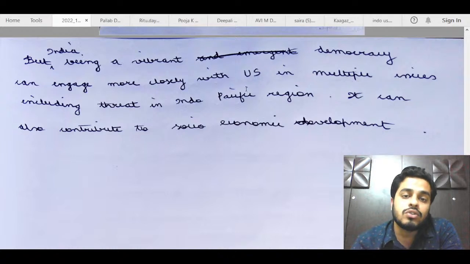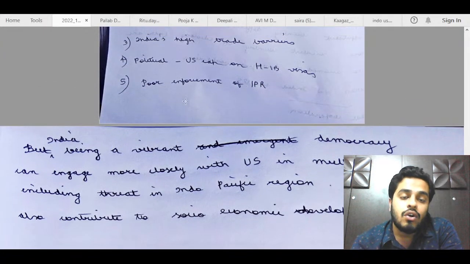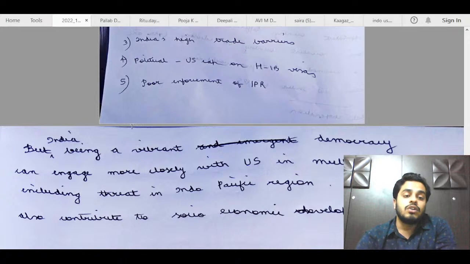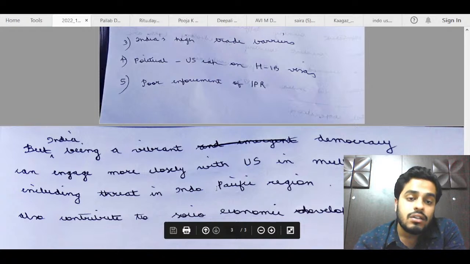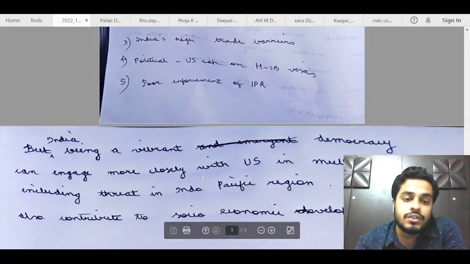Okay, in the last part also, either you can write a way forward, or at least you can write 2 3 points showing how the divergence has been tackled. That is also missing in this answer. So I think Varsha will get 3.5 out of 15 because there are a lot of issues in this answer, as I told you guys.